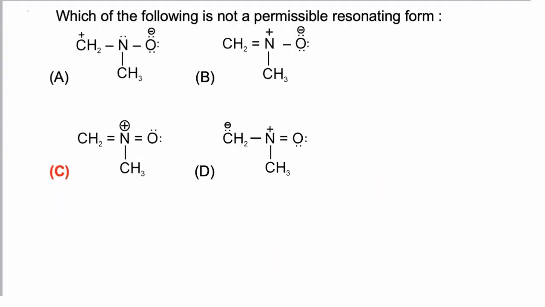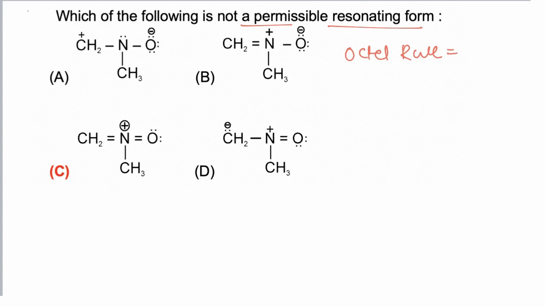In this question we have to find which of the following is not a permissible resonating structure. The validity of a resonating structure can be decided on the basis of certain rules, according to which all resonating structures must follow the rule of valency, and they must follow the octet rule.